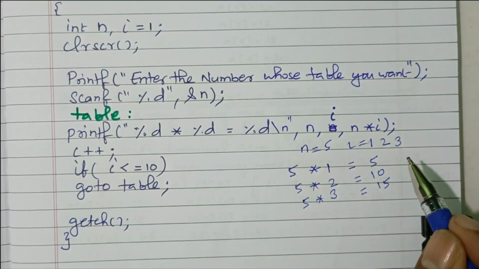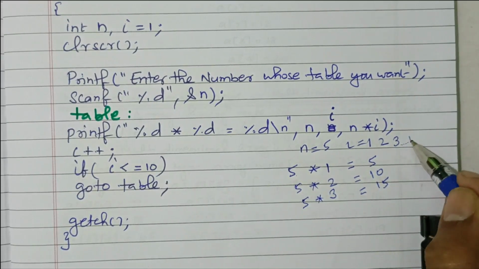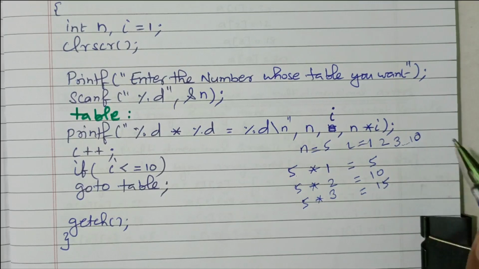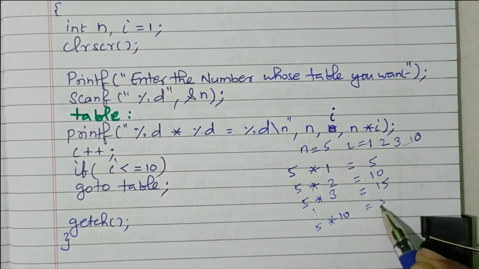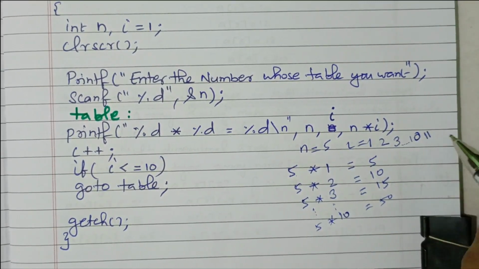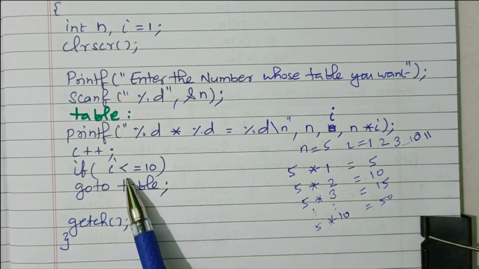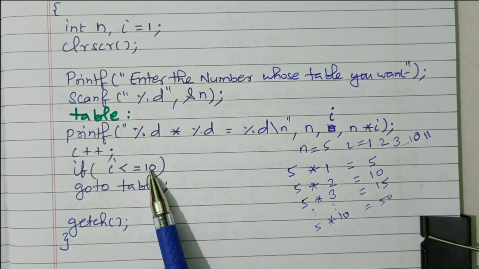So this process will be executed again and again, up to 10. Up to 10 the process will be repeated. 5 into 10, 50, right? This process is repeated. When I becomes 11, this condition is false. It should be less than or equal to 10.